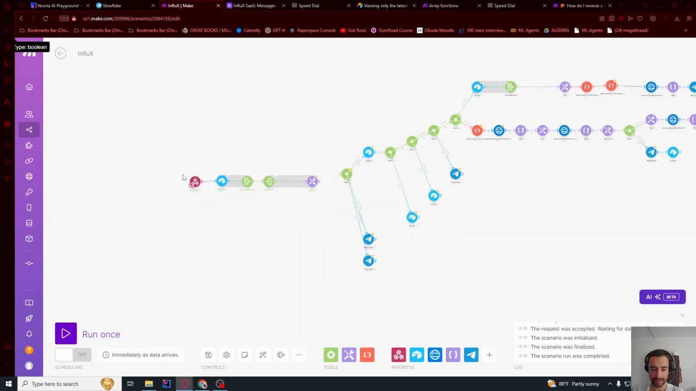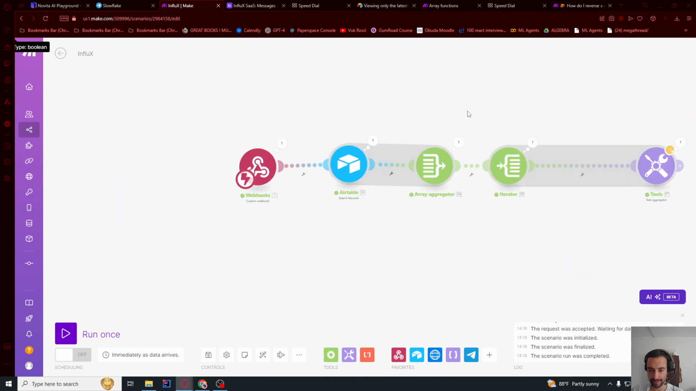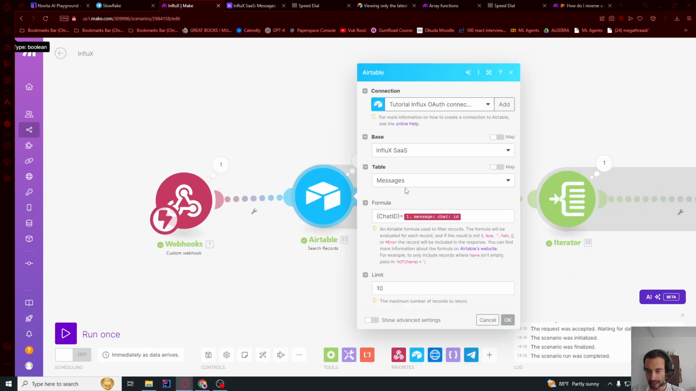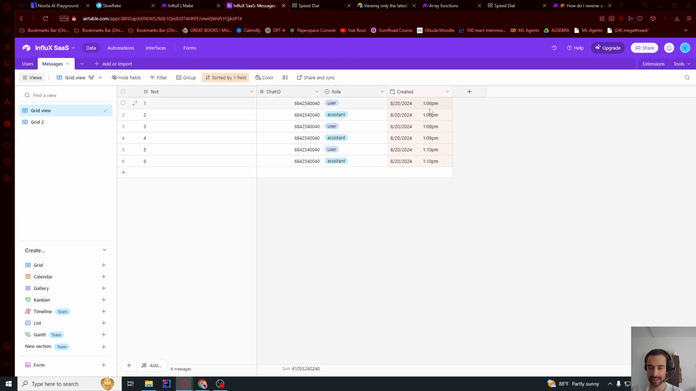So here's what I did. I just made this new kind of workflow. I detached everything and made this new one. I went to Airtable, and you know that we were sorting by created descending, but it was not enough. Because if two messages are made at the same time, one at 6 p.m., one at 6 p.m., then it will sort the assistant before the user because it's sorting alphabetically. So I also need to sort by this role.